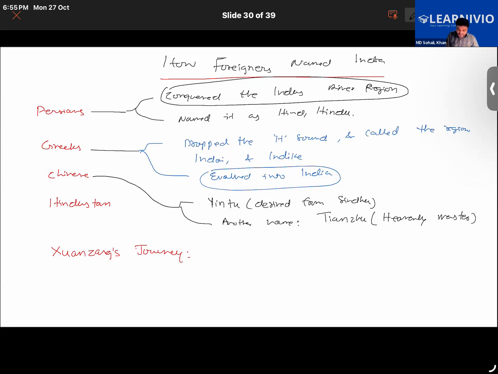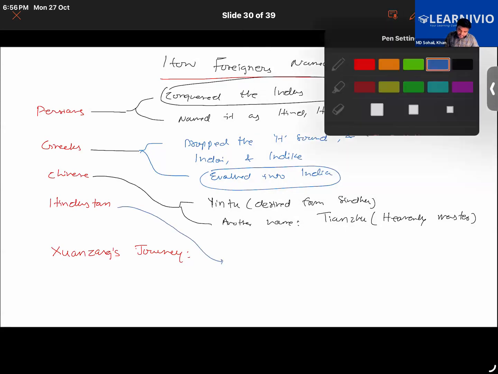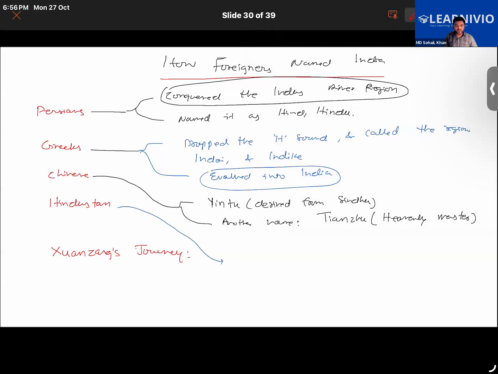But now let's learn how the word Hindustan came into use. In history books, we find that India has also been called Hindustan, and today we still use the word Hindustan. It was found mentioned in Persian inscriptions, in books written in the Persian language almost 1800 years ago. There we find that India is named by this name. Particularly, this name was popular for the northern part of India.